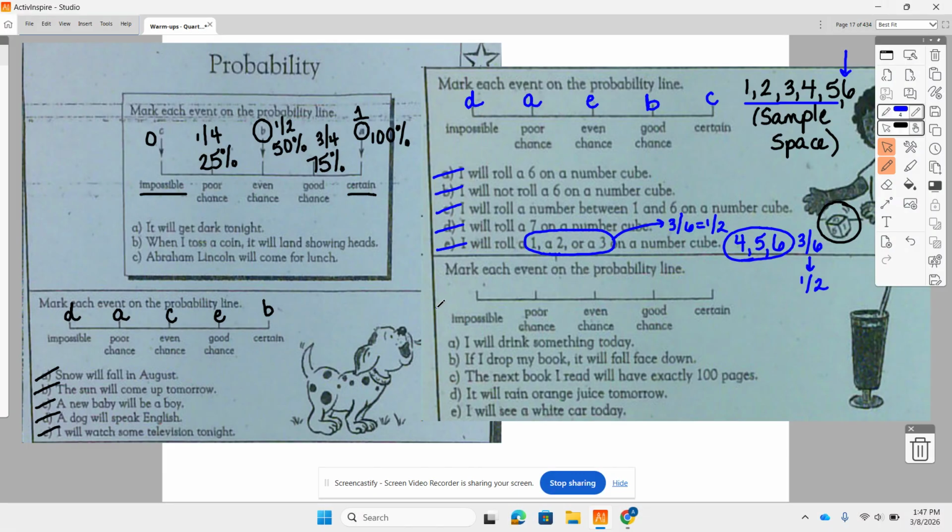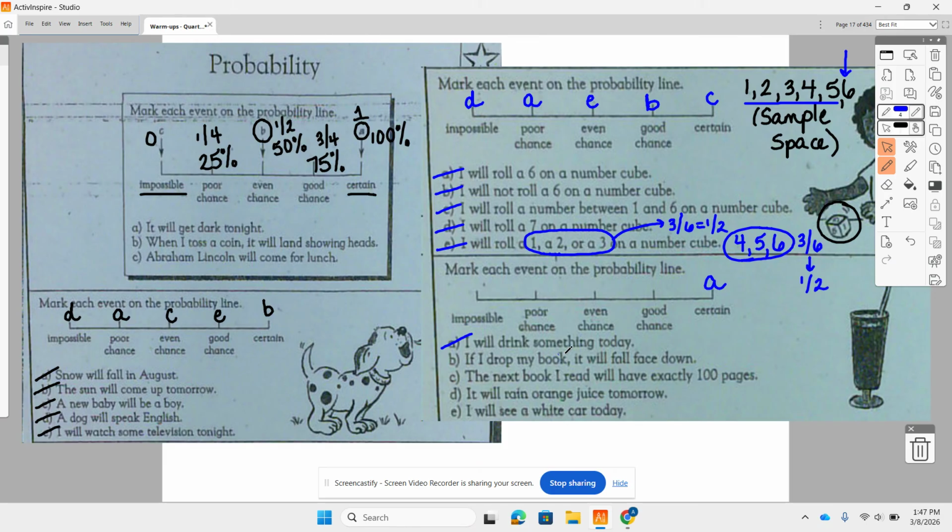All right, let's check and see how you match the answers. I will drink something today. Okay, well, hopefully you will be drinking something today. Our bodies require that, right? So we have to drink some type of liquid or water every day. So that's going to be a certain chance.